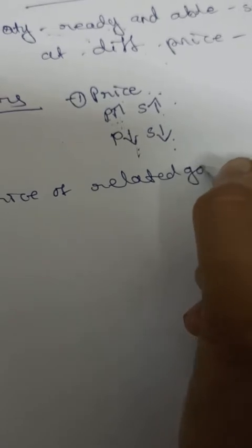Then the second factor: it depends on the price of related goods. Here, substitutes. What is meant by substitutes? The goods which are demanded in place of each other are called substitutes.